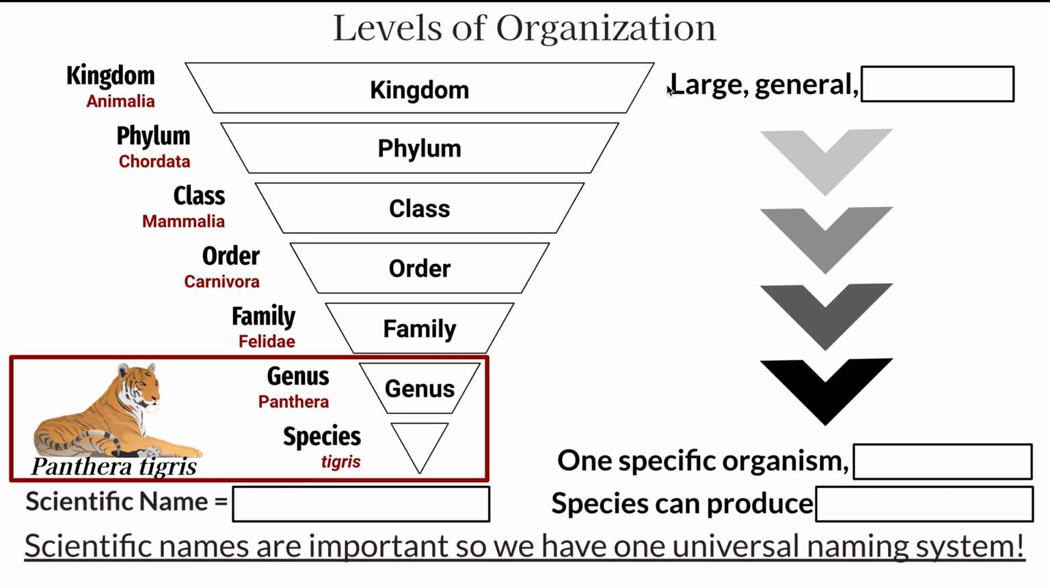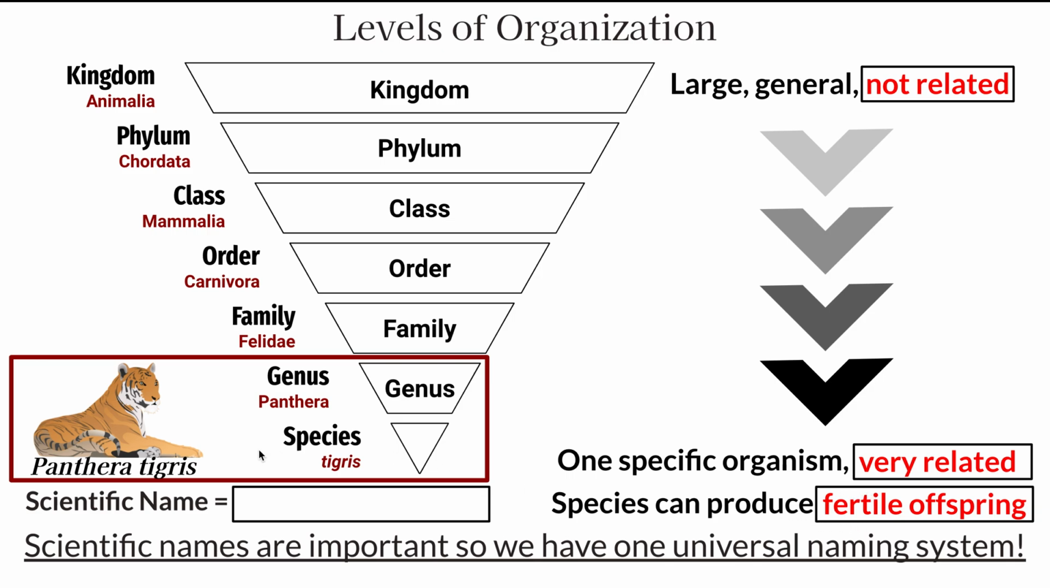So on your notes, en tus notas, for kingdom, this is large, general, and not related. Es un organismo que es en un grupo grande, general, y no están relacionados. As we go down through our taxons, como vamos hacia abajo, one specific organism, very related, would be species. Un organismo específico muy relacionado sería la especie. Species can produce offsprings, okay? Las especies pueden producir offsprings, bebés fértiles, fertile offsprings.